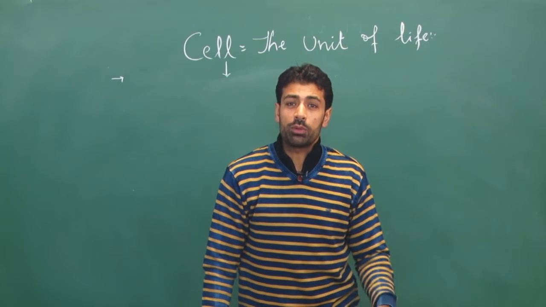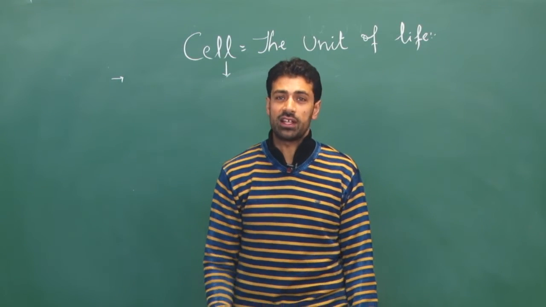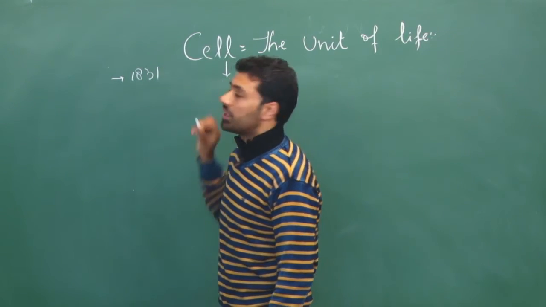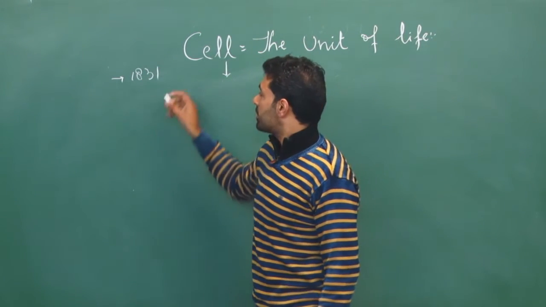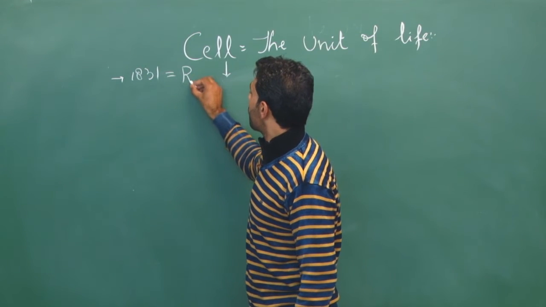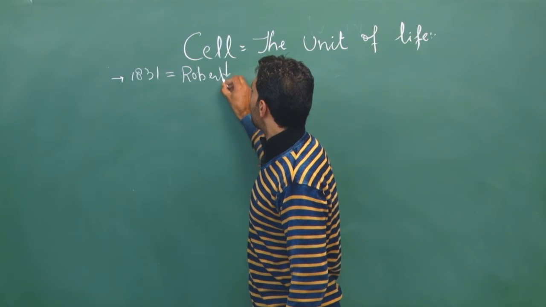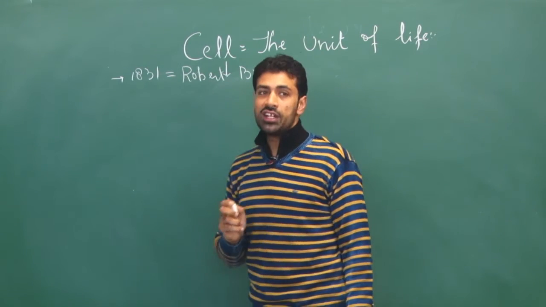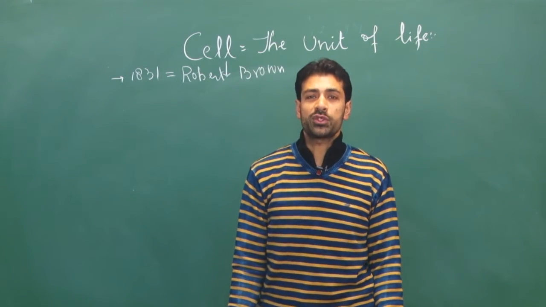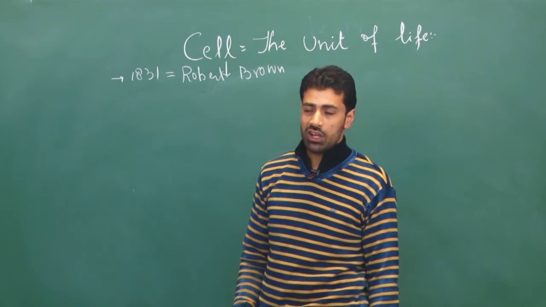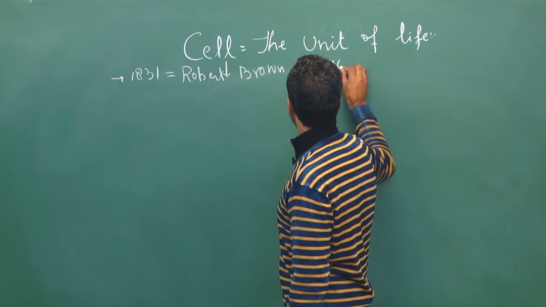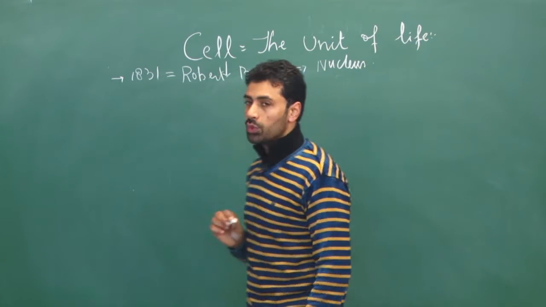Now coming to some more points related to the discovery of cells. In 1831, a scientist by the name of Robert Brown discovered a prominent, spherical structure in a eukaryotic cell, and named it nucleus.